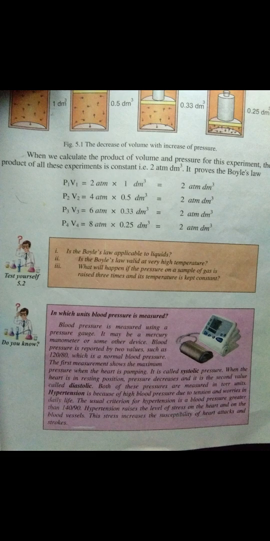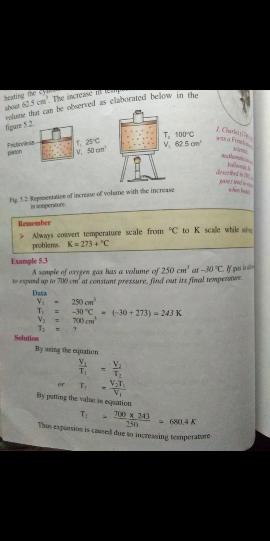Next is the test yourself. There are numericals which are related to Charles law. In Charles law we have proved that V1/T1 is equal to V2/T2. Here are some numericals related to Charles law. Example 5.3, page number 82.